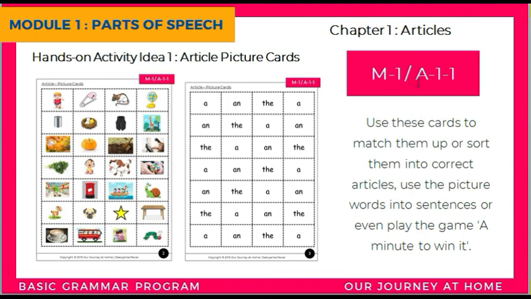After that, slash a1-1 means activity 1 of chapter 1. There are these specific codes given on the specific activity sheets, so you know which activity is for which topic or which chapter.